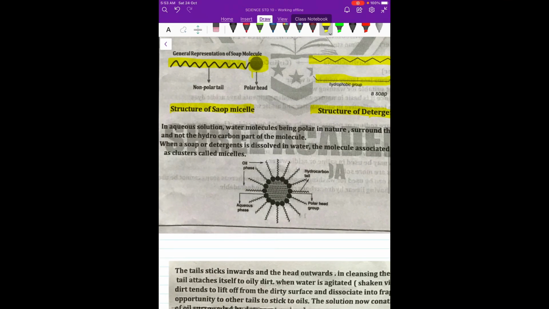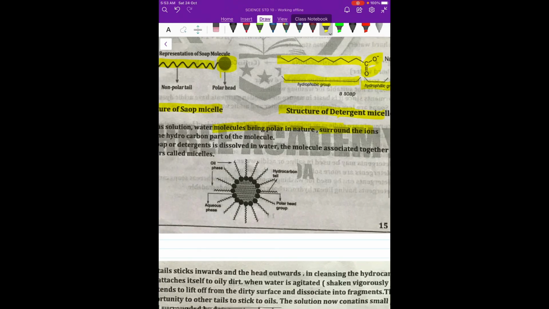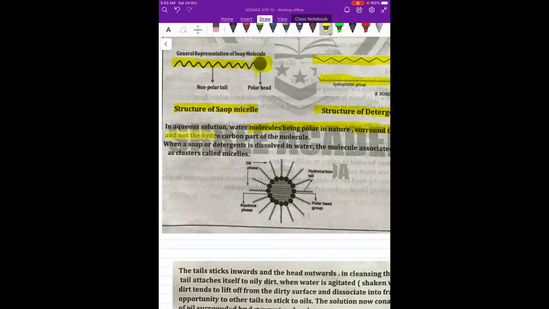Now what exactly does it do? When they are dissolved in water, the water molecules, being more polar, surround the ions and do not surround the hydrocarbon part of the molecule. So when we are mixing it in water, this is the hydrocarbon.